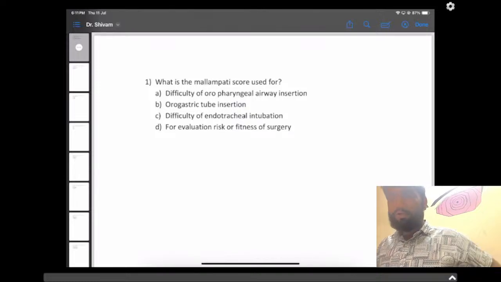Hello everyone, Dr. Shivam this side. So today we will discuss some of the FMG questions which came in the July 2024 exam. I hope you had a good exam this time, and I hope everybody will pass with a good percentage, and the passing percentage will be high this time for sure, because as per the review, the paper was easy to moderate, or we can say a moderate exam. The first part was a little bit easy to moderate, but the second part was moderate, with intuition questions given in part 2. So let's begin.